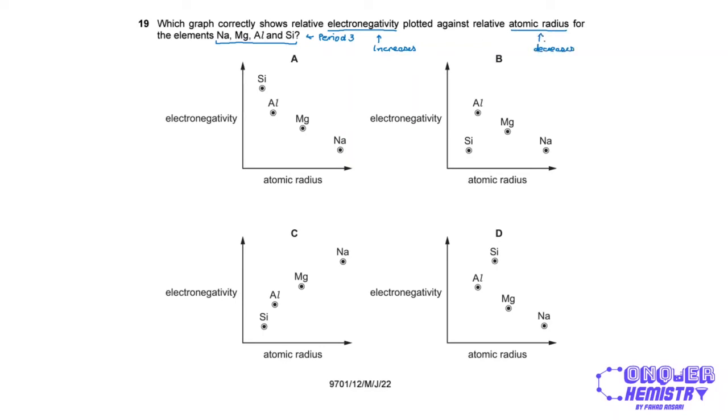And the reason for both of these trends is the same: the number of shielding electrons and the number of shells remains the same, but it's the nuclear charge that increases, so it pulls the outer electrons towards itself, so the electronegativity increases, and the atomic radius thus decreases. So if I look at option A, silicon is further to the right of the periodic table, so it has the highest electronegativity and the lowest atomic radius, and we will keep going in this manner towards aluminium, then magnesium, then sodium. So option A correctly describes those trends.